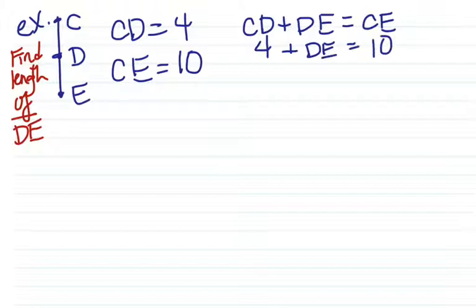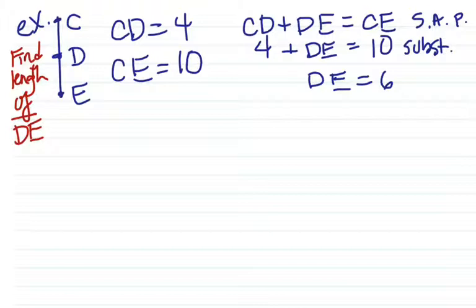Then we can substitute the values we know, but this time the values we know are one of the little ones and the big one. So we had to subtract to find out that DE is 6. Our steps that we have to justify start with the segment addition postulate. I'm going to abbreviate, then we substitute. Again, I'm going to abbreviate, being very careful that I put enough letters that it doesn't look like subtract, because then I'm going to subtract. So that's how I know that DE is 6 with justification.